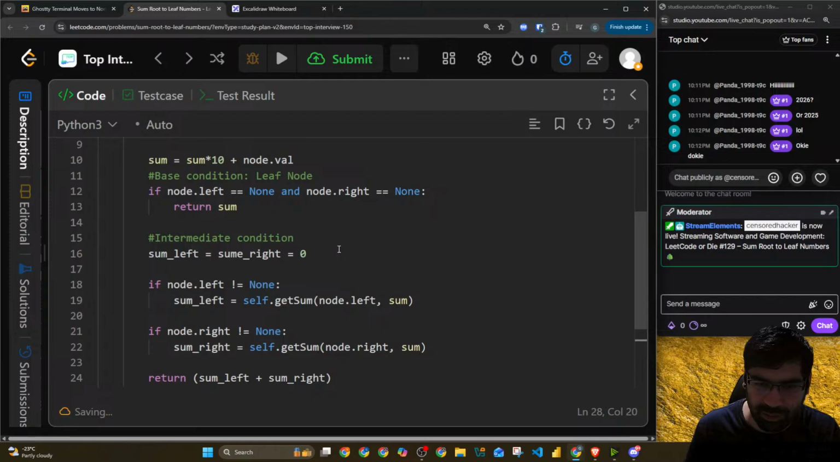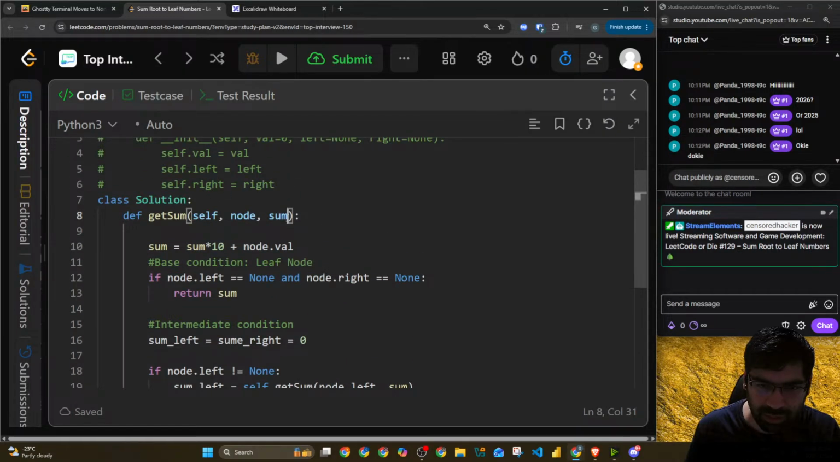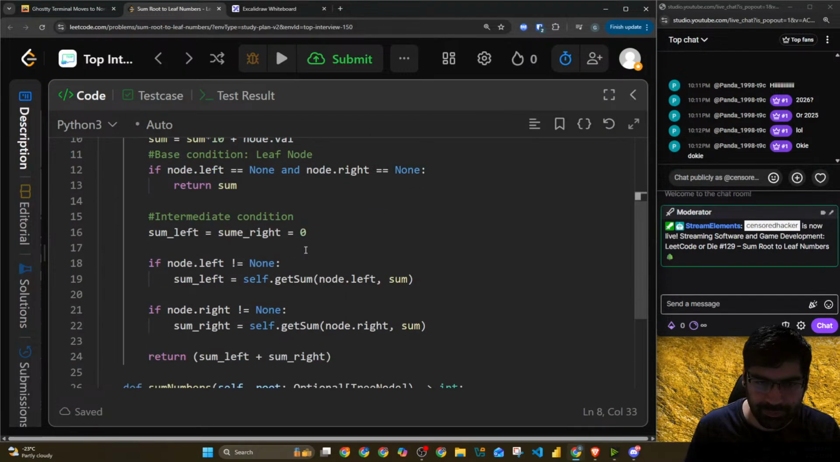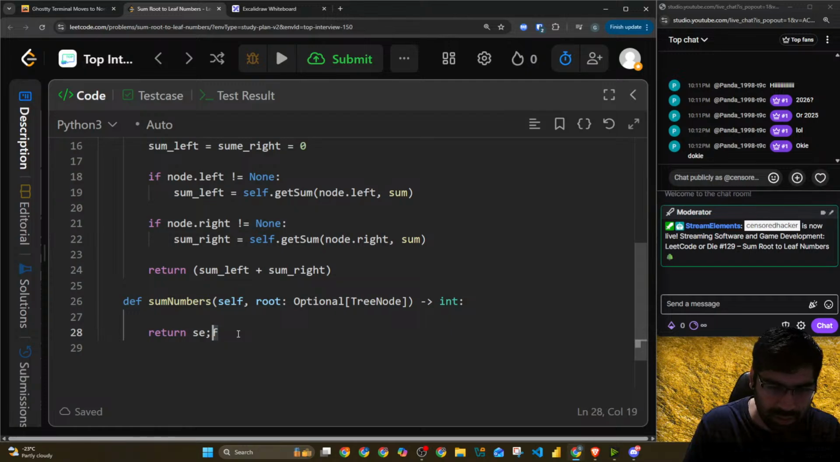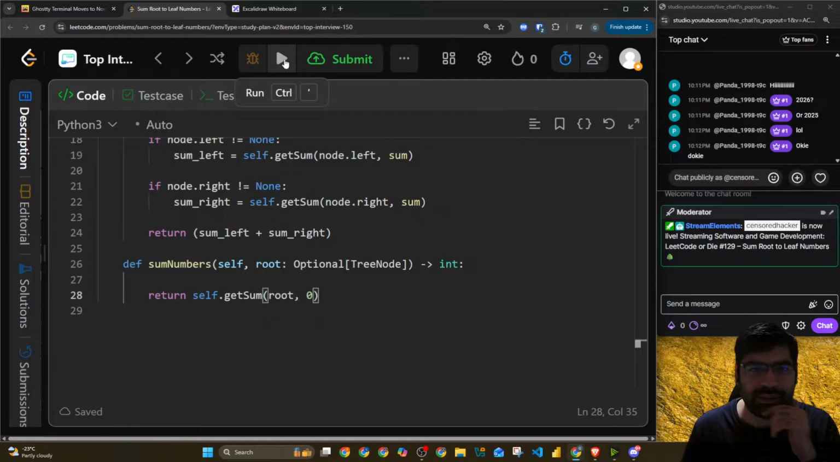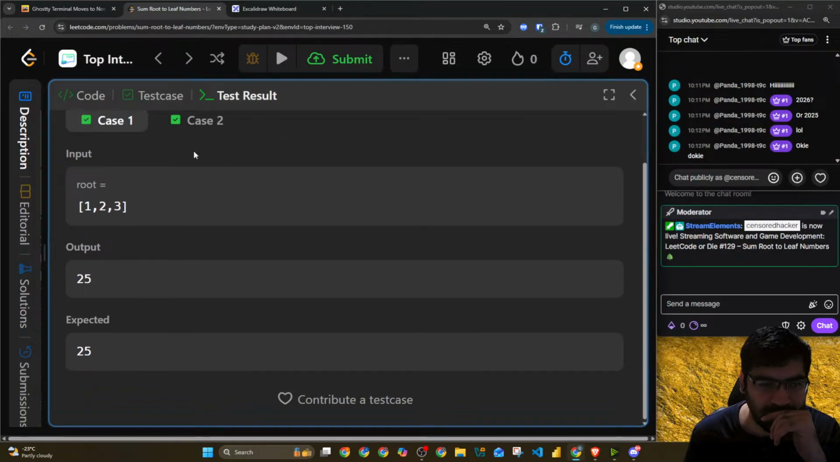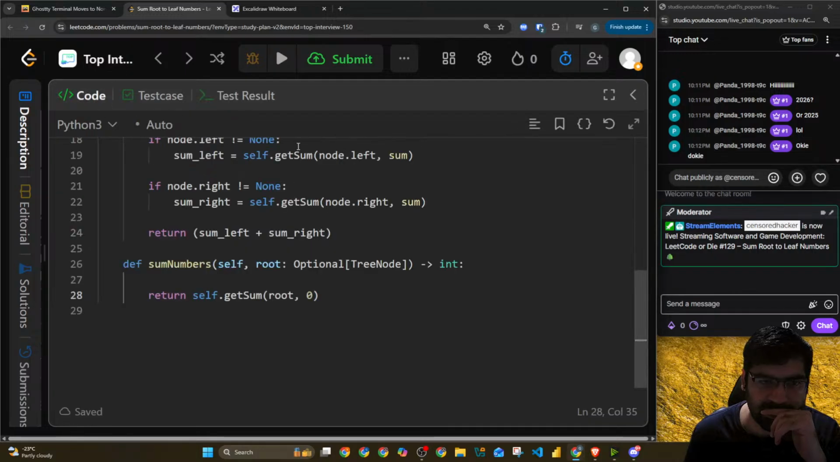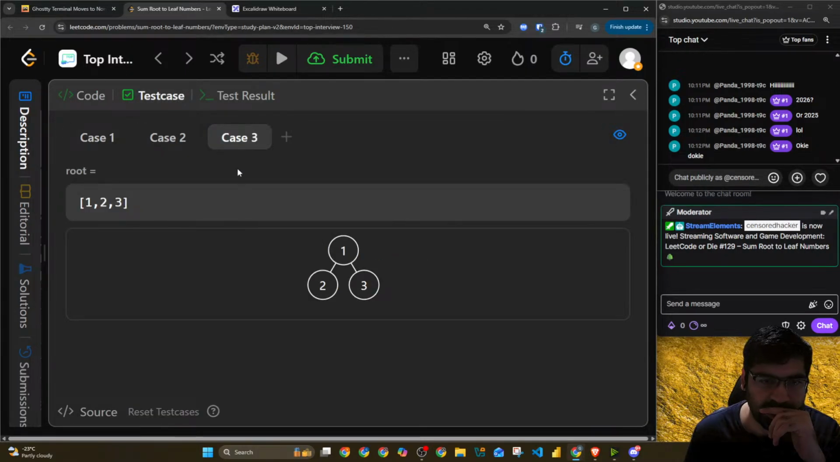And here we'll just return, and we want to set up the default value of sum. Then self dot get sum root and 0 for now, right? And it will return everything. So let's see if this works. Okay, worked for both cases. I will add another case just to check our stuff.